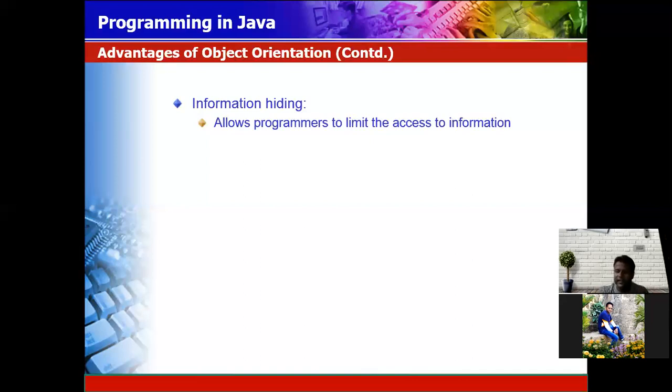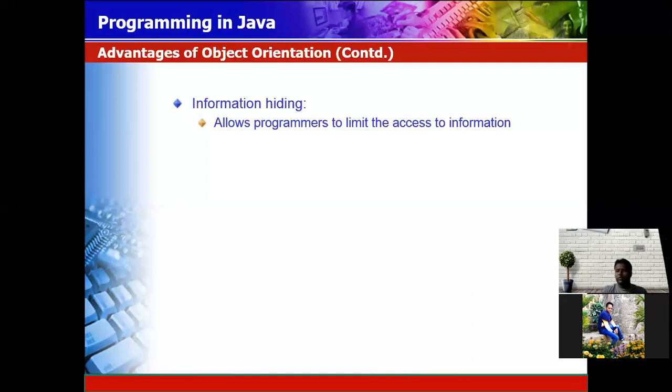Information hiding is like that. You have to show the relevant information which is required to the user and hide the information which is not required. The information you are showing to the user is called abstraction, and the information you are hiding from the user is called encapsulation.